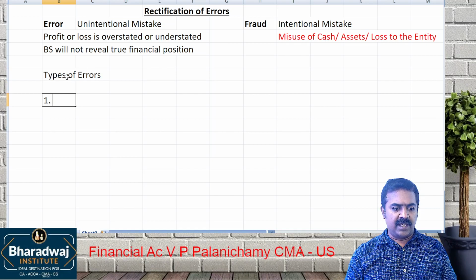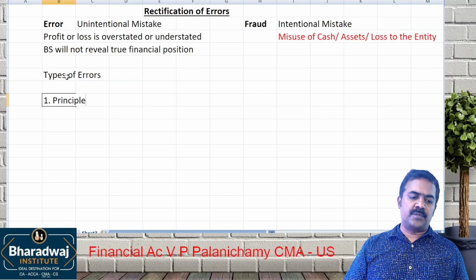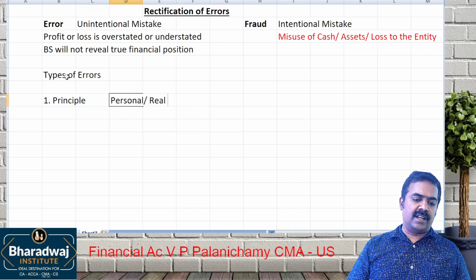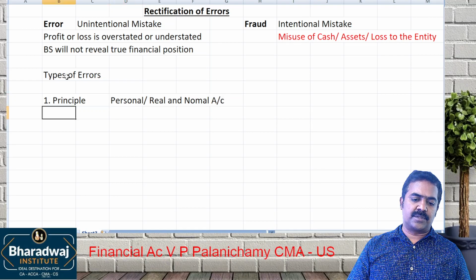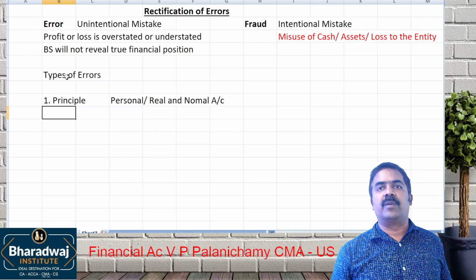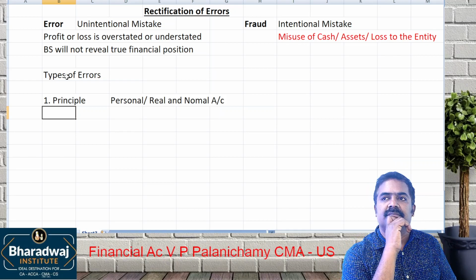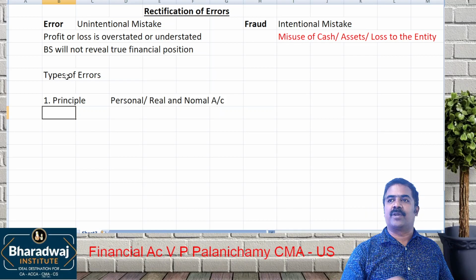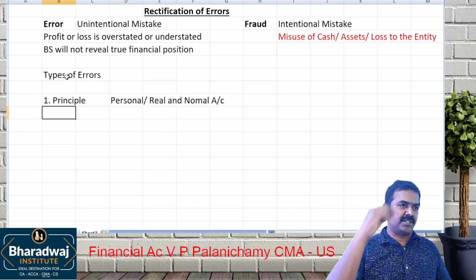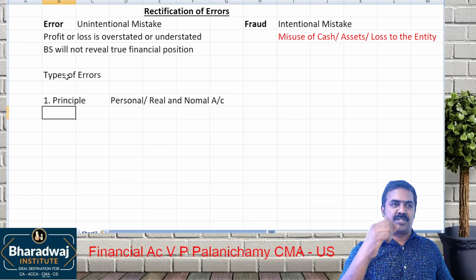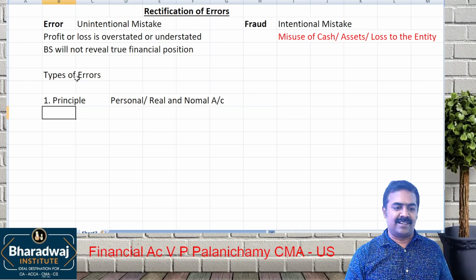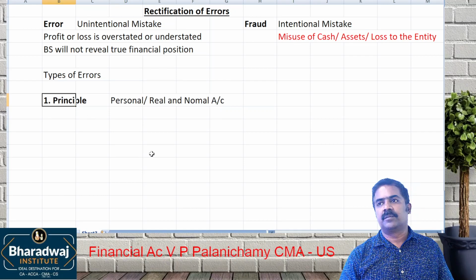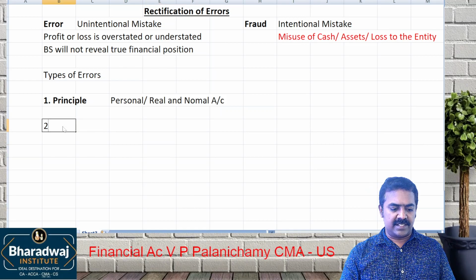First one is error of principle. This we do many times when you interchange personal, real and which accounts? Nominal accounts. For example, salary paid. What is the journal entry? Salary to cash. Instead of that, we may debit employee name to cash. Kumar account debit to cash. Or X account debit to cash, Y account debit to cash. It's an error. So when you interchange personal, real and nominal account, that is called as what? Error of principle.